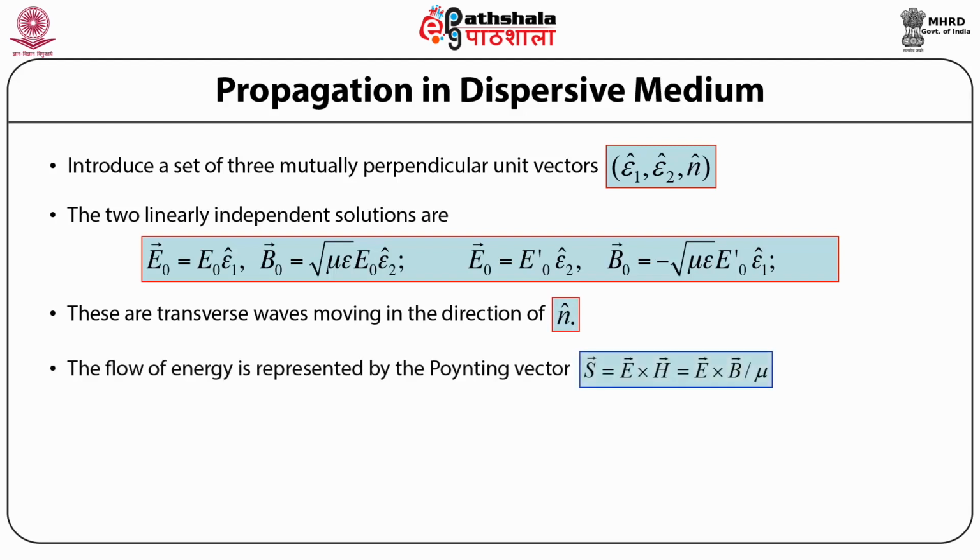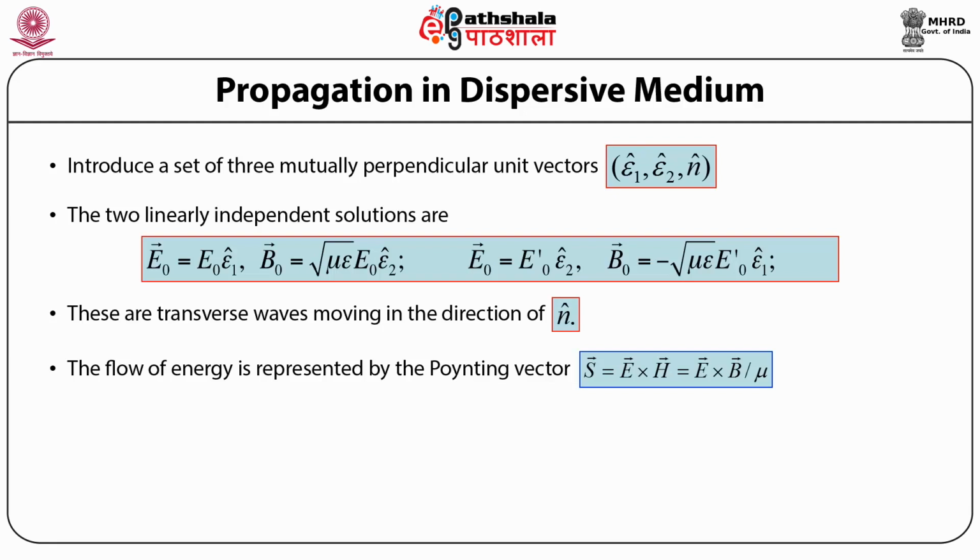Also, since the flow of energy is represented by the Poynting vector, where the Poynting vector S is given by the electric field vector E cross the magnetic field vector H, that is the cross product or vector product of the electric field and the magnetic field.